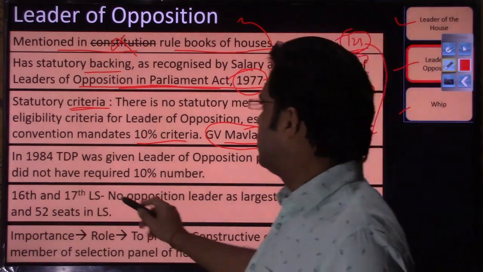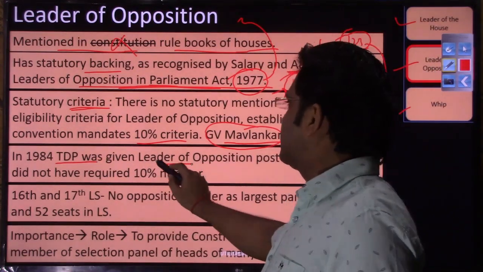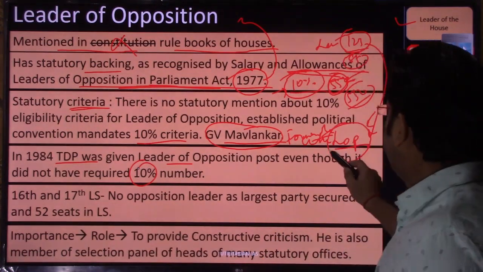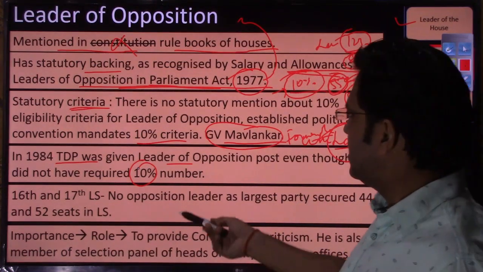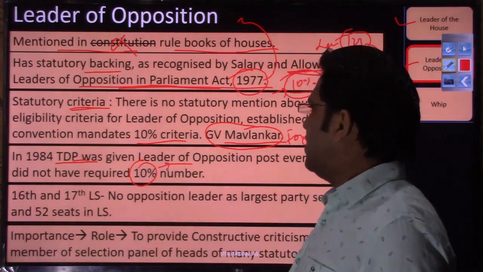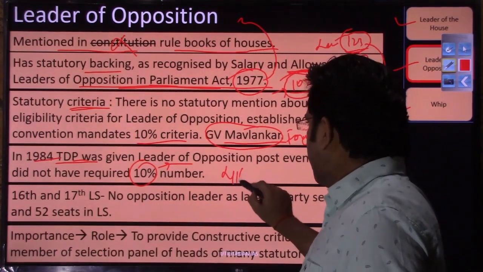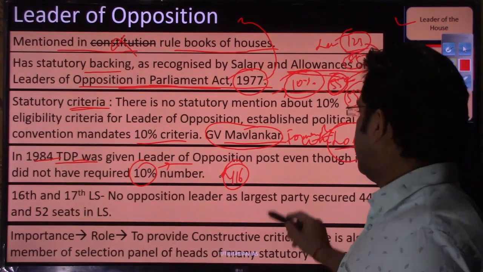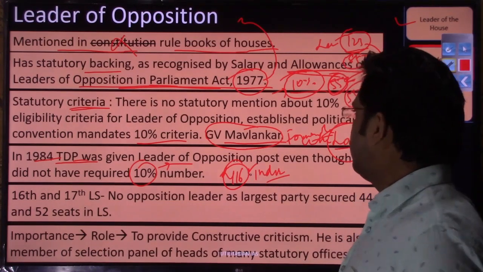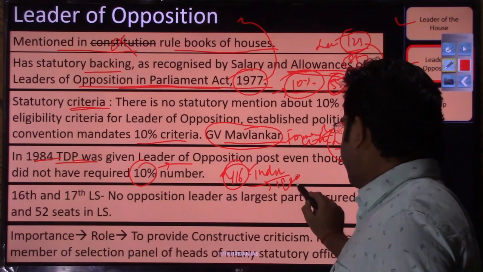So in 1984, you will see that TDP did not have this 10% of the number, but still that TDP member of parliament was given the post. In that era in 1984, none of the parties had this number. 1984 is the time when the Congress party had secured 416 seats in the wake of Indira Gandhi's assassination, right? Congress had secured these 416 seats.